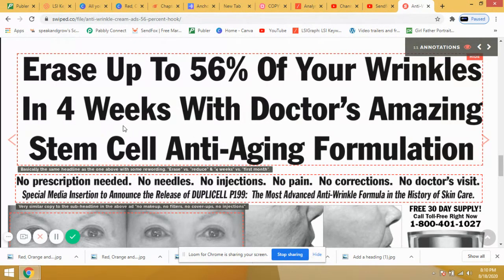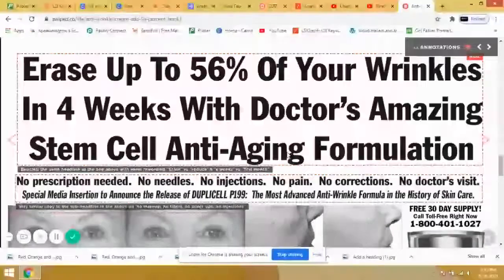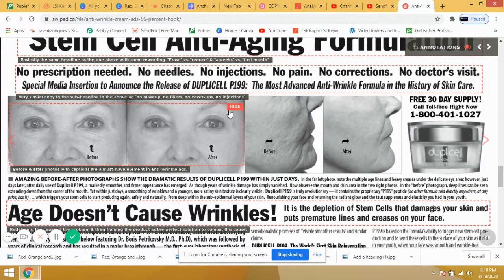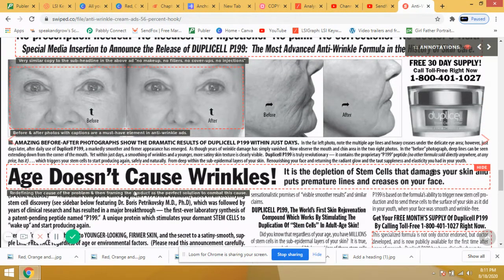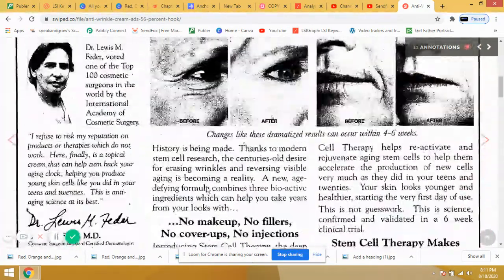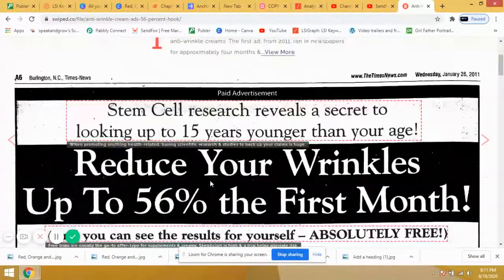They have given the timeline. Then: no prescription needed, no needles, no injections, no pain, no doctor's visit. Wow, that means they are giving the result. This is the style of writing copy. Age doesn't cause wrinkles.